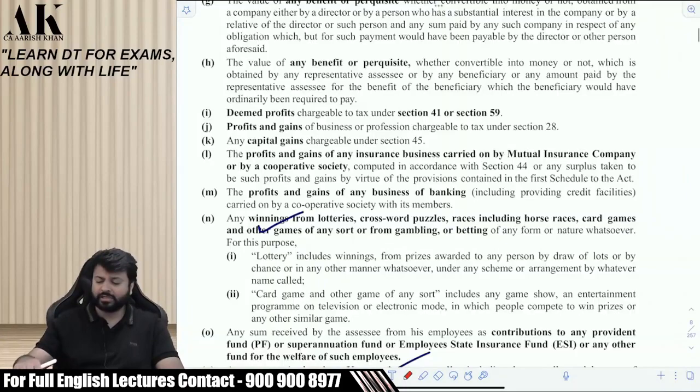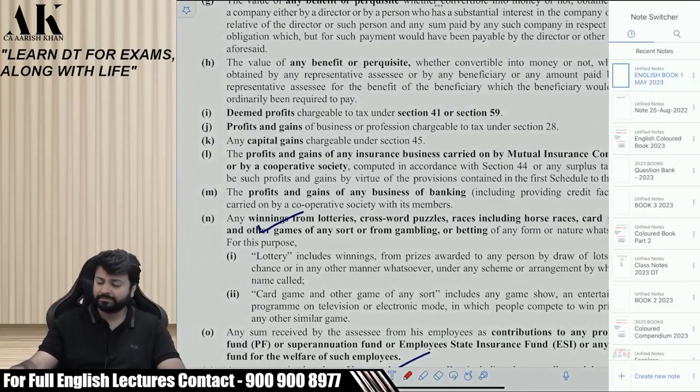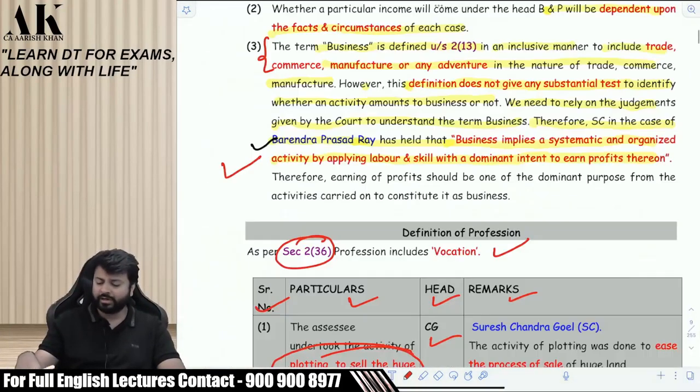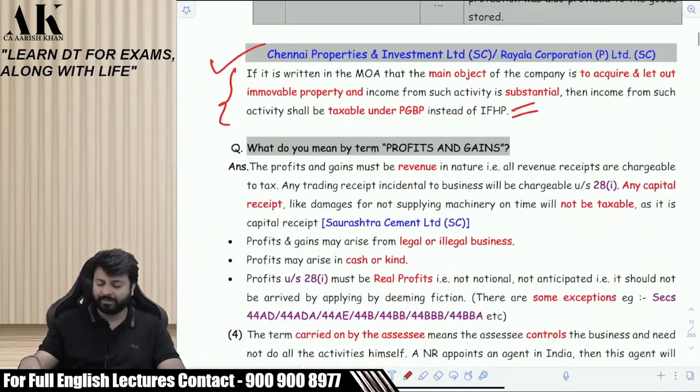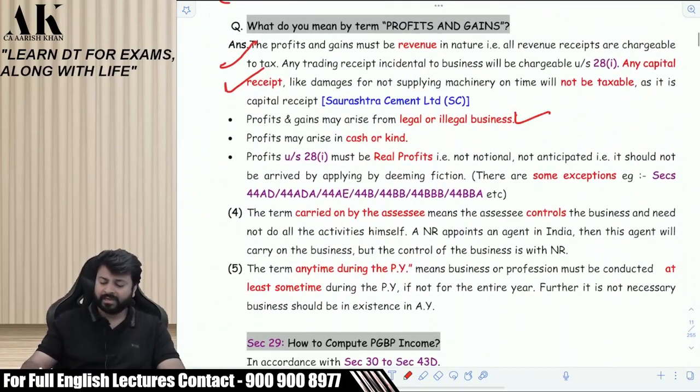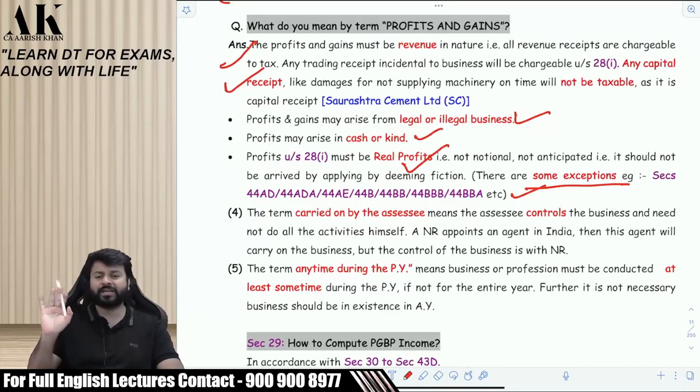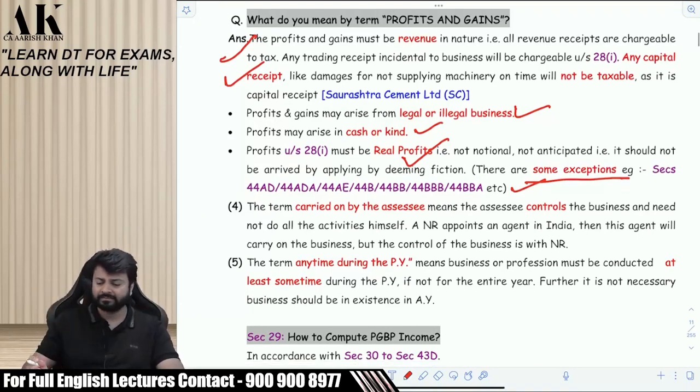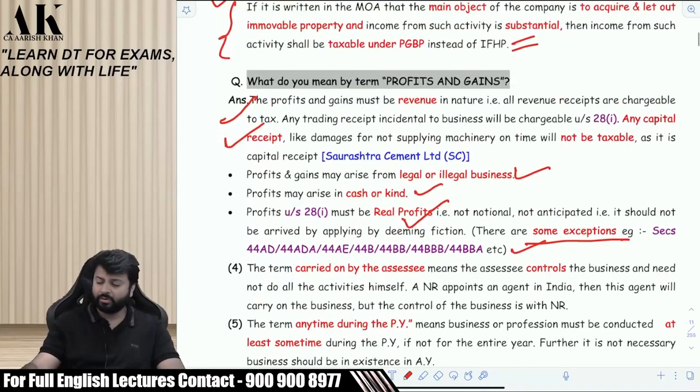Your first charging section, your general charging section of PGBP. So if you fulfill these things, your income will be classified under the head PGBP. So what is profits and gains is written over here: illegal, legal, cash, kind, real profits. There are some exceptions I have mentioned over here, where profits are not real, profits are deemed, anticipated, etc. Clear? Now coming to a big discussion.